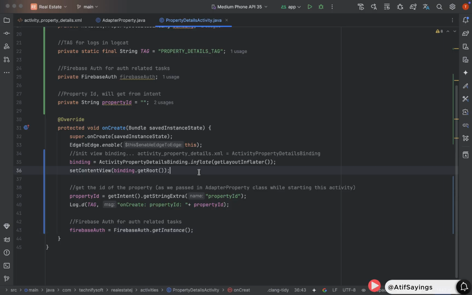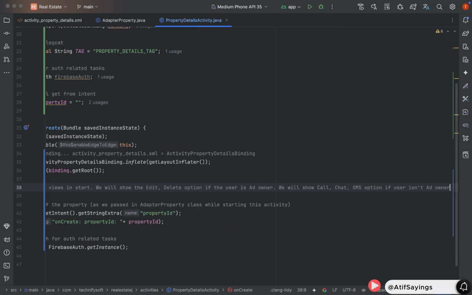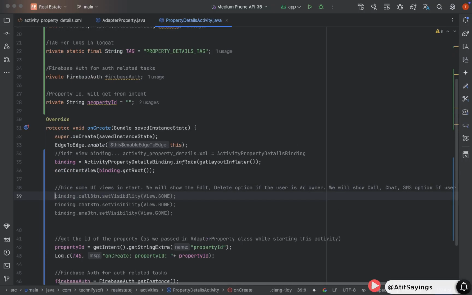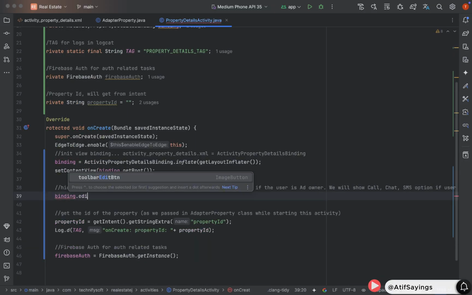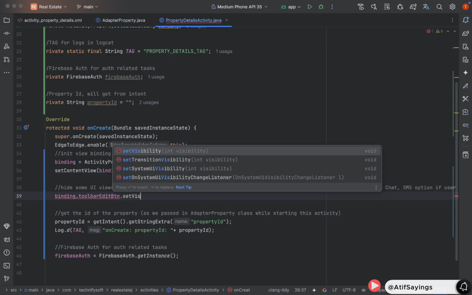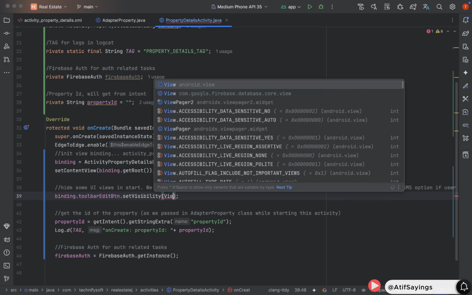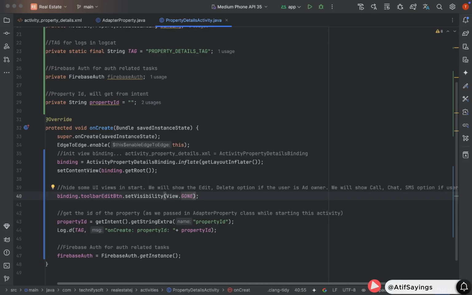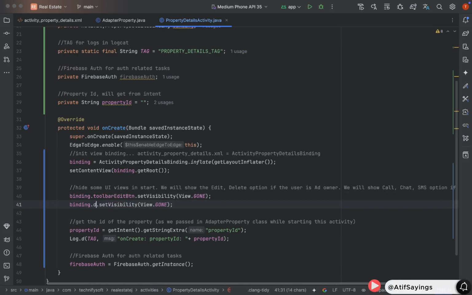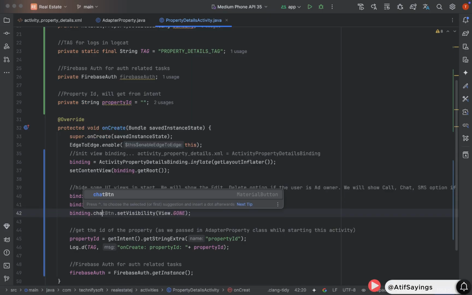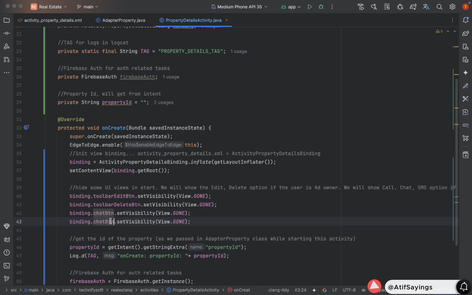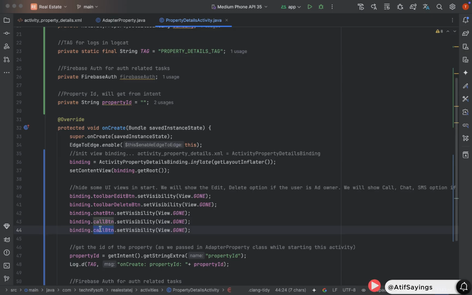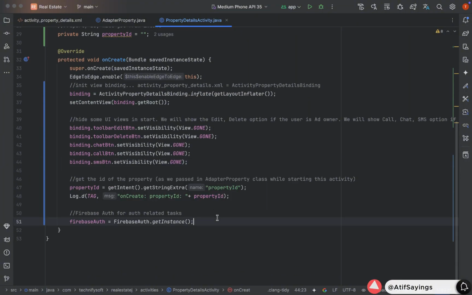Now we need to hide some UI elements in start of this activity. For example, we need to hide the edit button, binding.toolbarEditBtn.setVisibility(View.GONE). We will show this button if the property is by currently logged in user. Similarly, we will hide the toolbar delete button. We will show that button if the property is by currently logged in user. Hide the chat button, call button, and SMS button. These buttons will be shown if the property is not by currently logged in user.